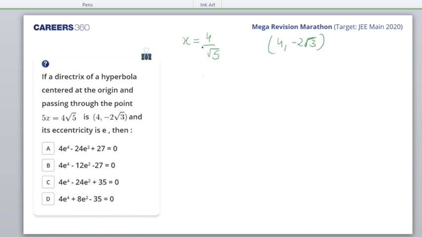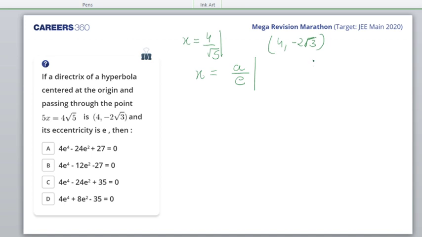Directrix, if we compare a by e. So if we compare, the hyperbola centered at the origin and passing through this point, and its eccentricity is e.